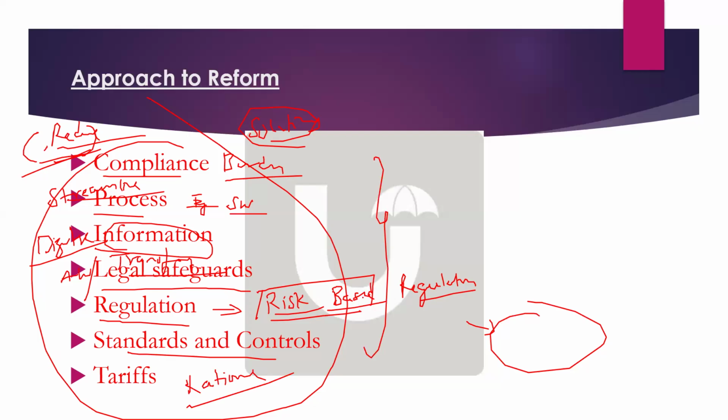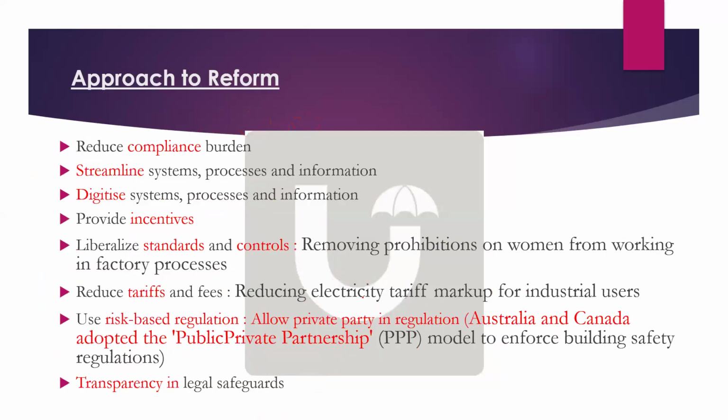So now I think you can easily write deregulation also. You just have to have these words like compliance, process, information, legal safeguards, regulation, standard controls, and tariff. These are the words that go in the deregulation question. So I have given the keywords here. You just have to go through reduce compliance, streamline, digitize, provide incentives, standardize means liberalize standards and controls. This is the keyword you have to use.